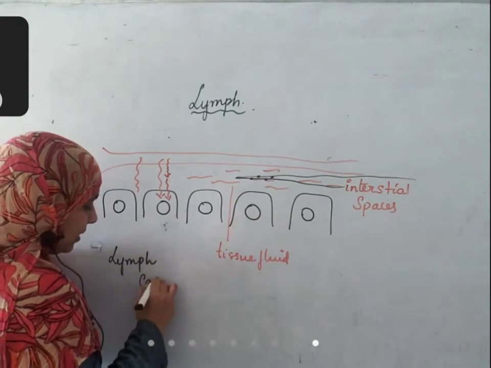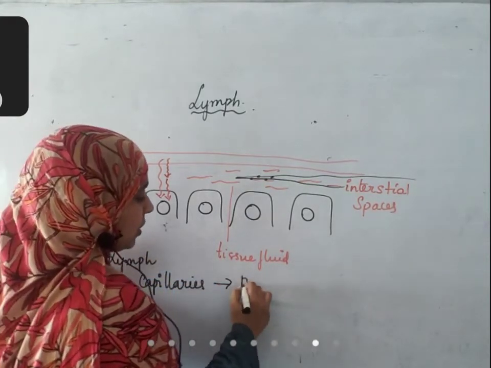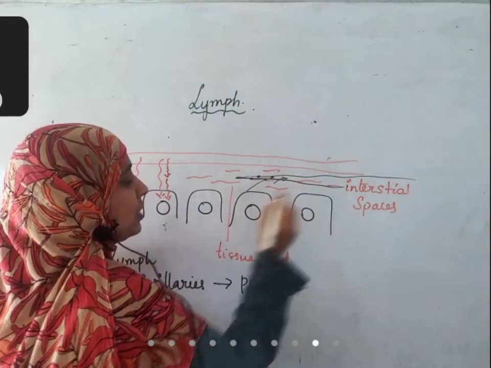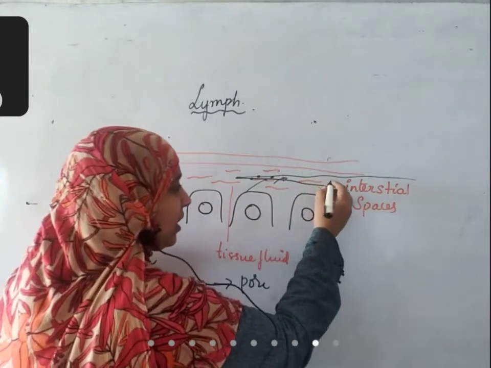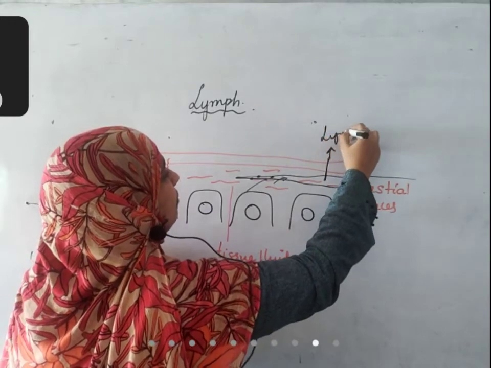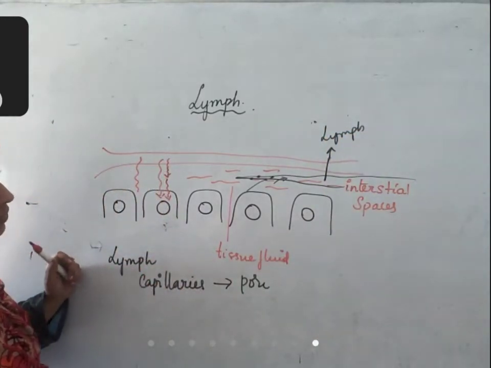Lymph capillaries are the endings of lymphatic vessels that have pores. Through these pores, all this tissue fluid will enter into the vessel. Okay? When the fluid enters into the vessel, at that time it is called lymph.